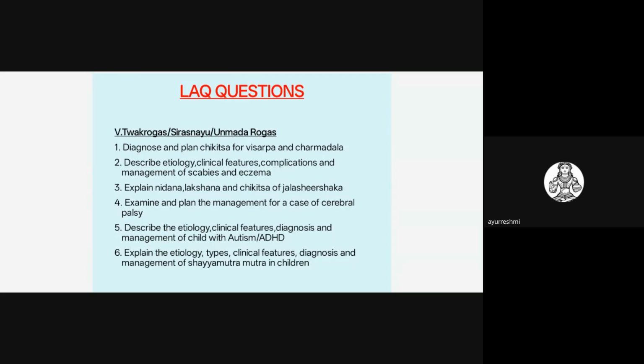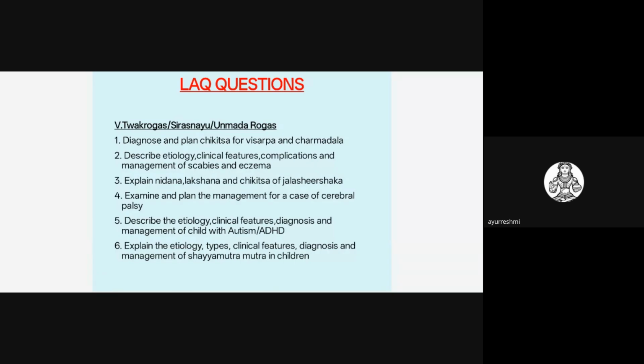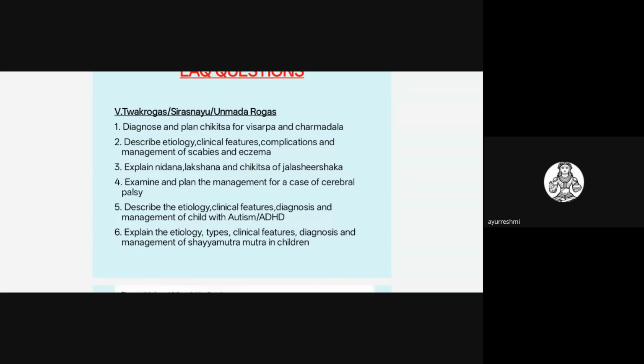Roga they may ask. And in the Sirasnayu Roga, a commonly asked question is to explain Nidana, Lakshana, and Chikitsa of Jalasirshaka. Jalasirshaka is a question they used to ask in alternate years. Jalasirshaka is one of the favorite topics they will ask in this. And cerebral palsy is also a very important question they may ask, either Jalasirshaka or one more topic, cerebral palsy, related to the Sirasnayu.